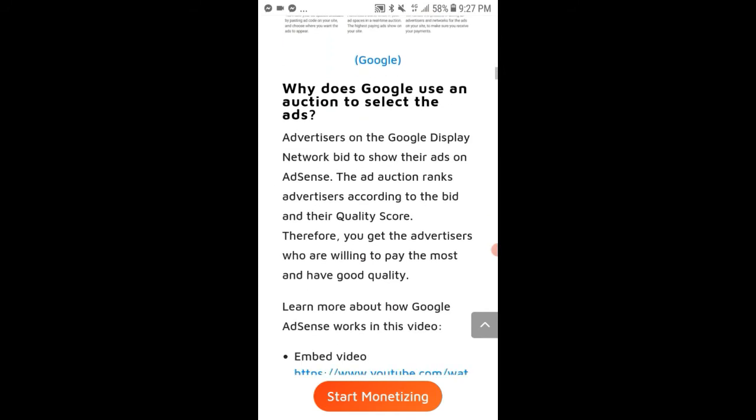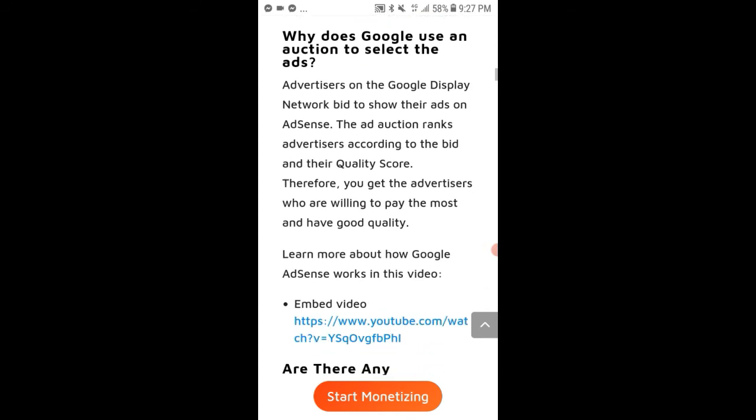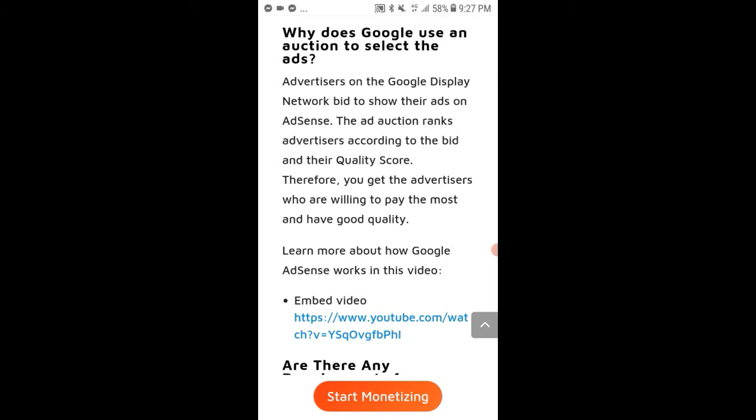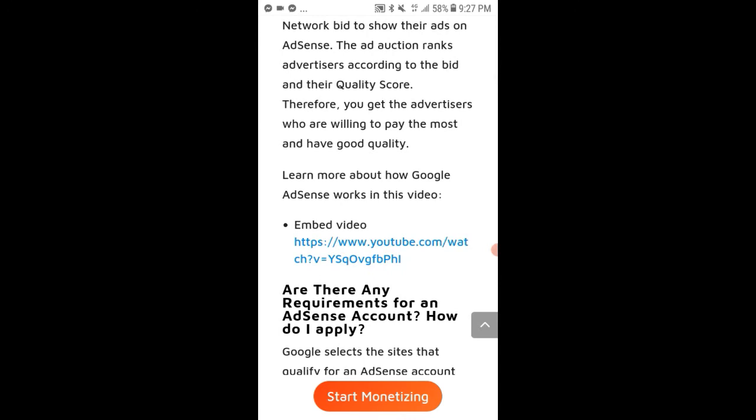Why does Google use an auction to select these ads? Advertisers on Google Display Network bid to show their ads on AdSense. The ad auction ranks advertisers according to the bid and their quality score. Therefore, you get the advertisers who are willing to pay the most and have good quality. Learn more about how Google AdSense works in this video.